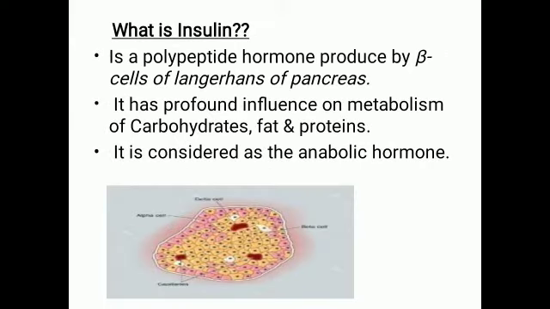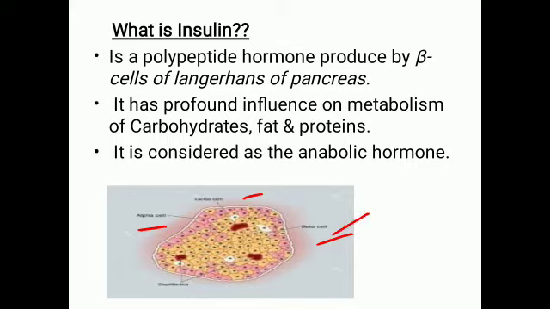Now, coming on to what is insulin. It is a polypeptide hormone produced by the beta cells of pancreas. As you all know, pancreas has got alpha cells, beta cells, delta cells, right? So, beta cells are the cells which secrete insulin.